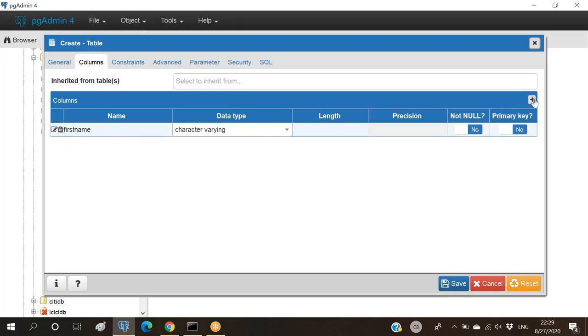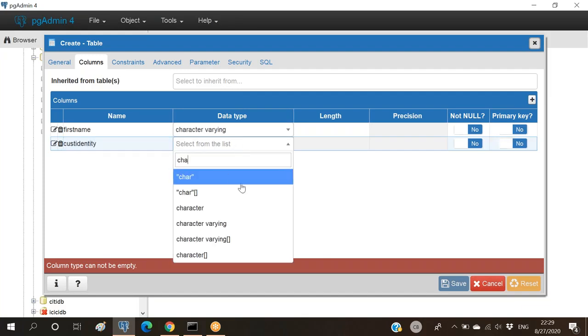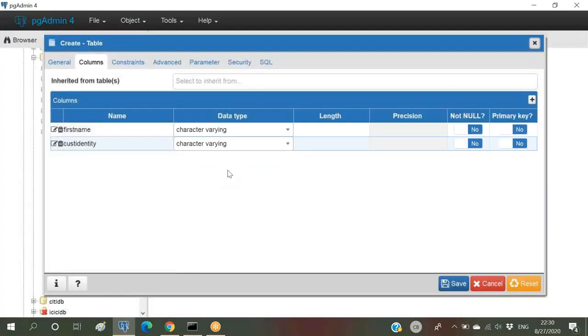So just click plus. I want to add something like a customer identity. This should be the primary key for me, and that is the reason I'm marking this as primary. Okay.